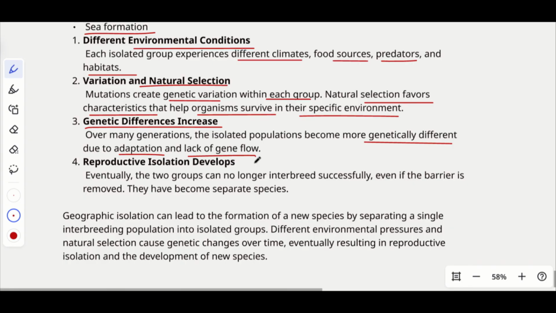They will show some changes from their older versions, the initial animals, to the current generation. Then reproductive isolation develops. And eventually, what will happen? The two groups can no longer interbreed successfully, even if the barrier is removed. They have become separate species.